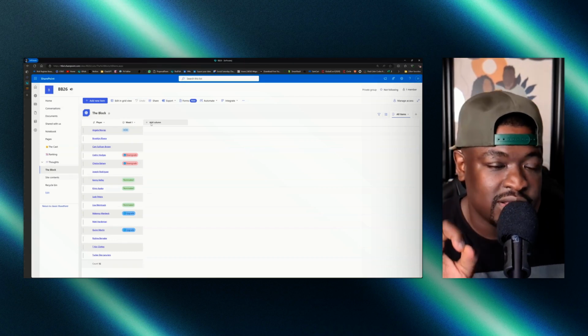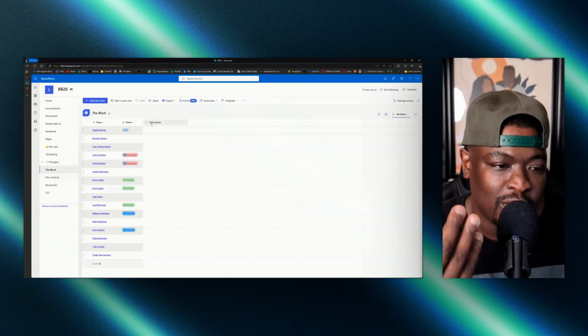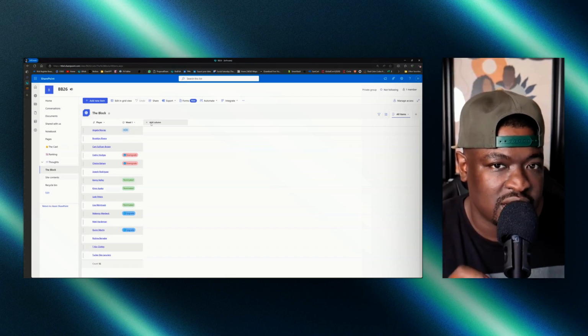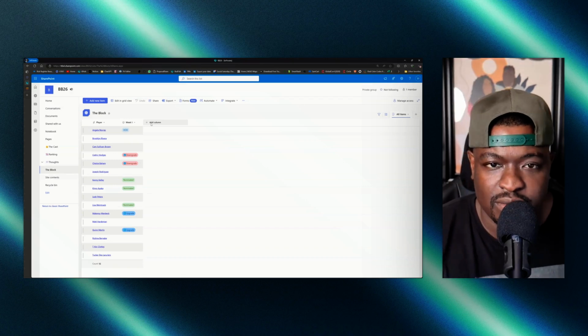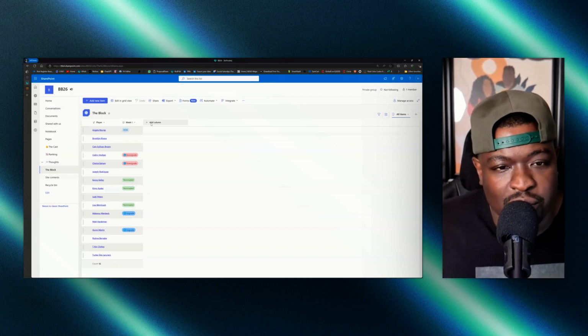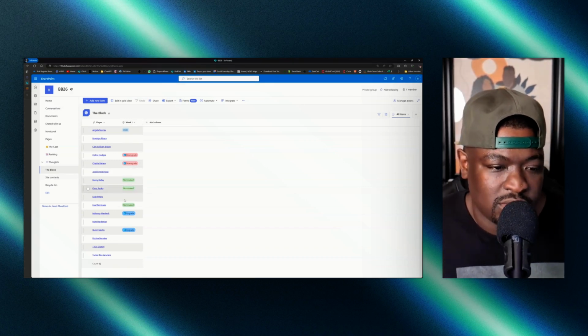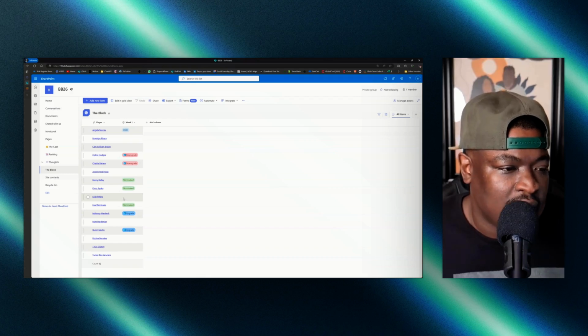So there's various ways that you can use SharePoint. The way that I'm using it right now is not traditionally the way you would use it, but I'm using it this way because it just makes sense for what I'm doing. I want to see what's happening from week to week. So I'm going to basically do what you see me do here.